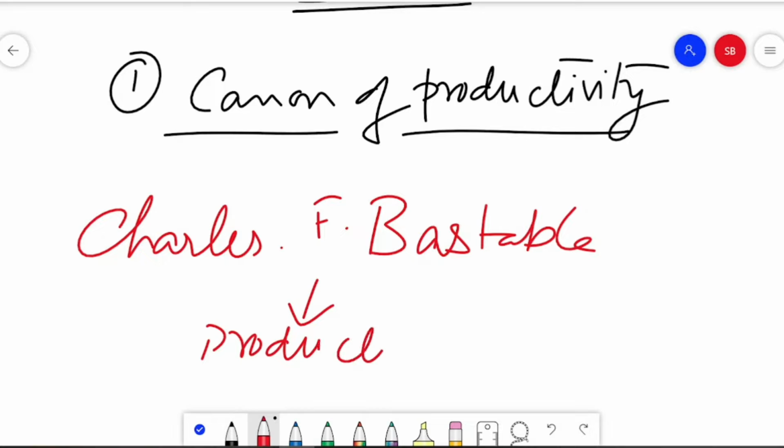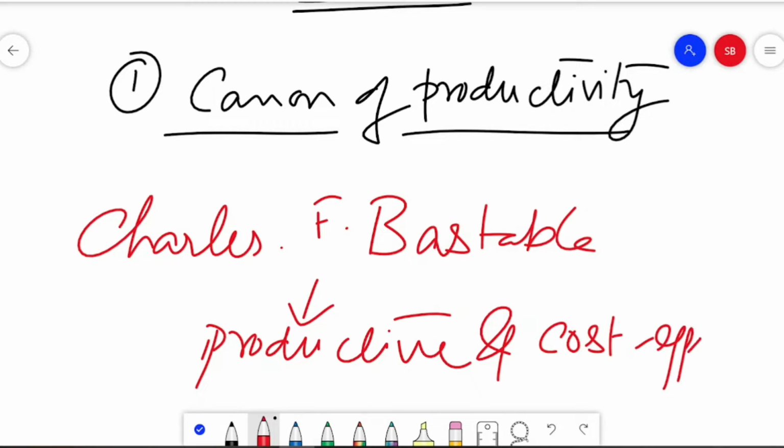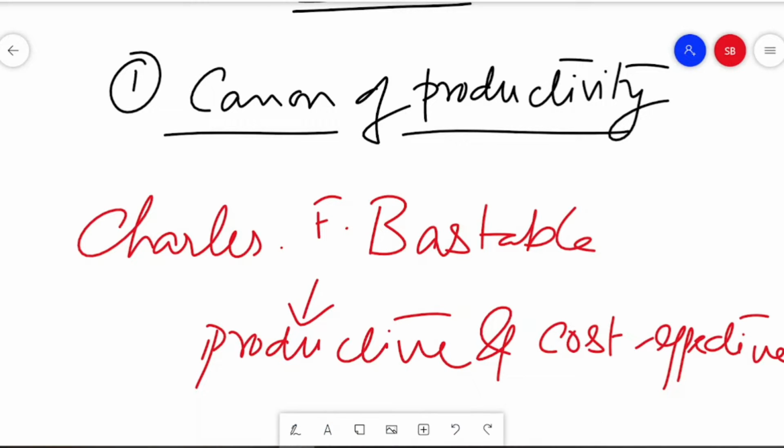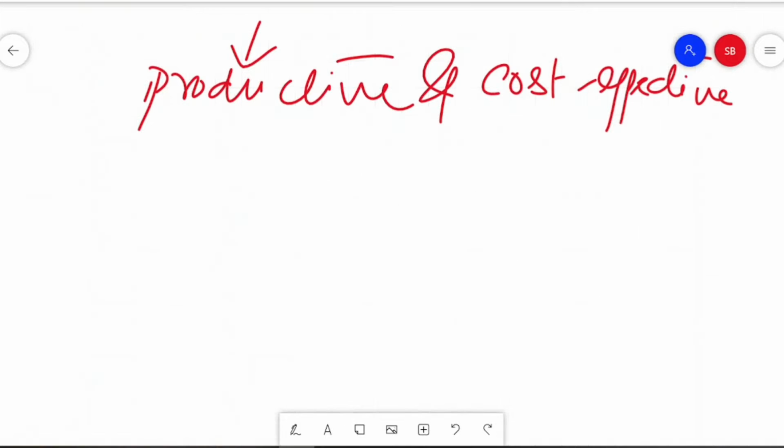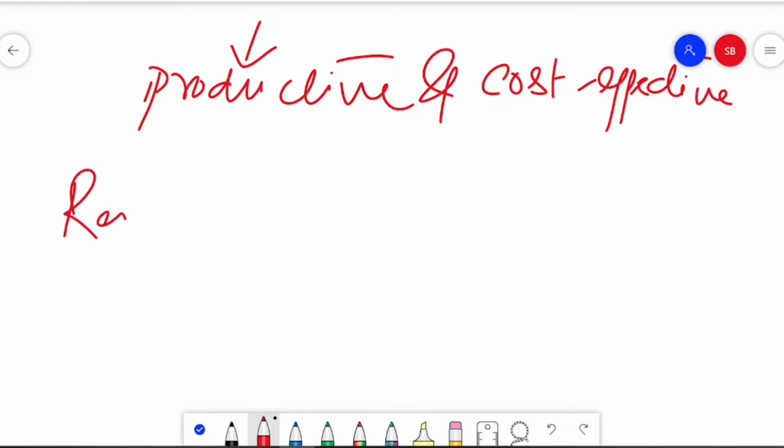It's very important that the taxes are productive, and along with that, they have to be cost effective also. These are the two points mentioned by Charles Bastable, and this canon basically implies that the revenue accumulated due to taxation, the revenue yield from any tax, has to be a very sizable one.